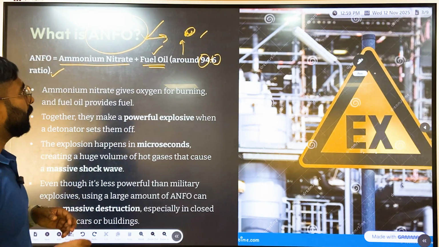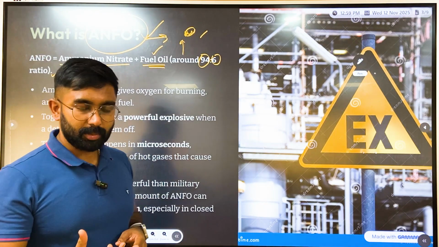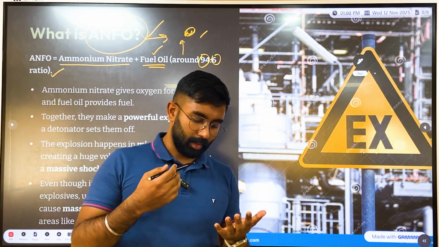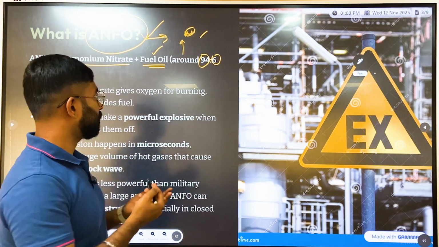For any combustion to take place, you need oxygen and also a combusting fuel.